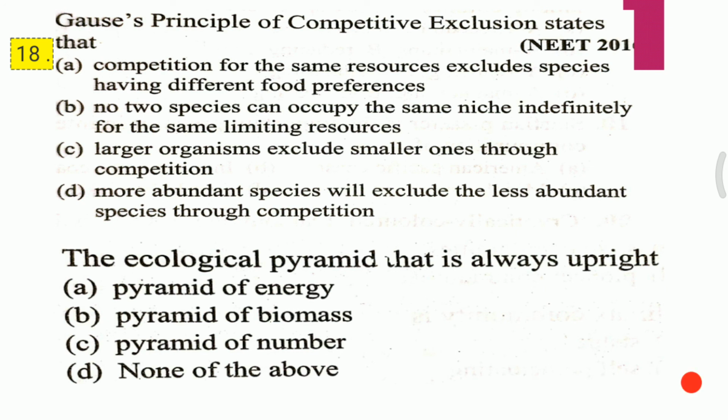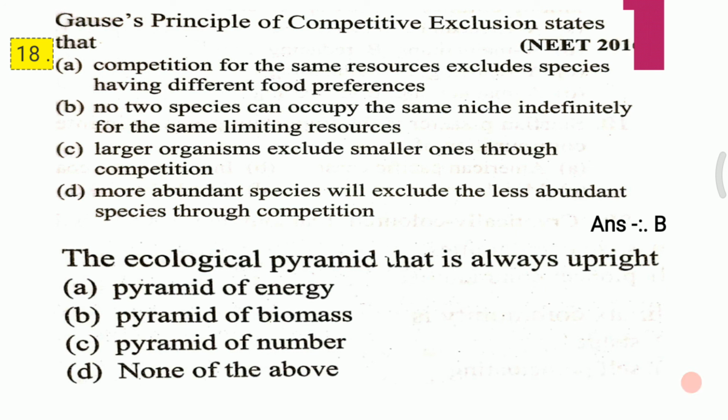D. More abundant species will exclude the less abundant species through competition. I repeat the question. The answer for the first question is B, that is, no two species can occupy the same niche indefinitely for the same limiting resources.